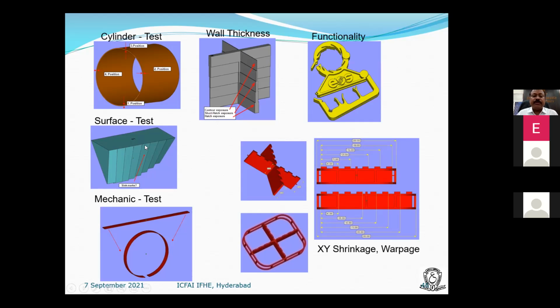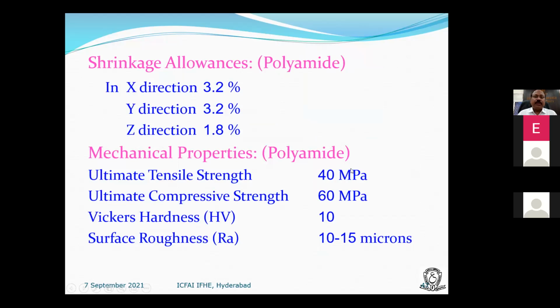Apart from the dimensions, we check functionality, surface tests, mechanical tests, flexibility, etc. After conducting all this, we arrive at x equal to 3.2, y equal to 3.2, z equal to 1.8. These are the shrinkage allowances.